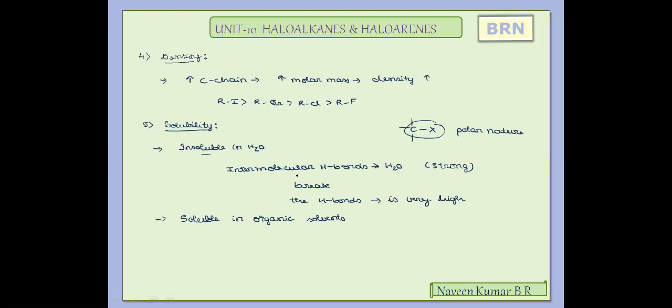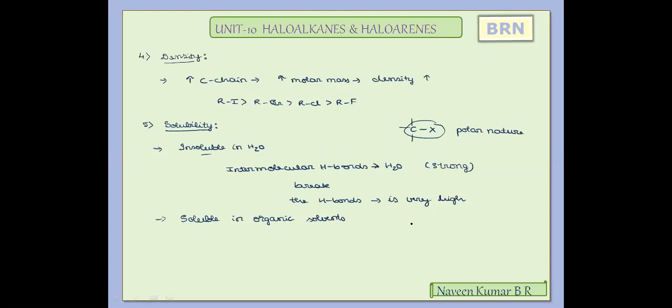As a result, the formation of attractive force is very difficult. Hence they remain insoluble in water and they are soluble in organic solvents. With this, we have completed the simple physical properties of haloalkanes and haloarenes.